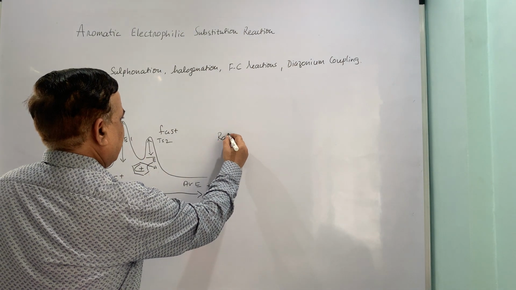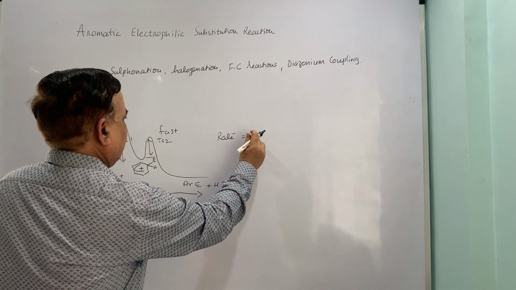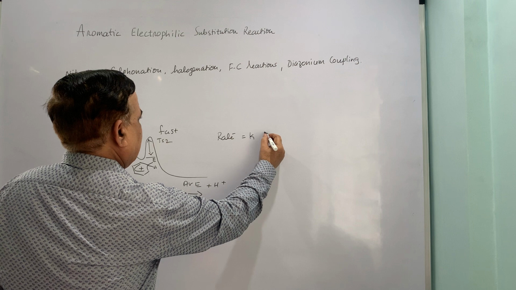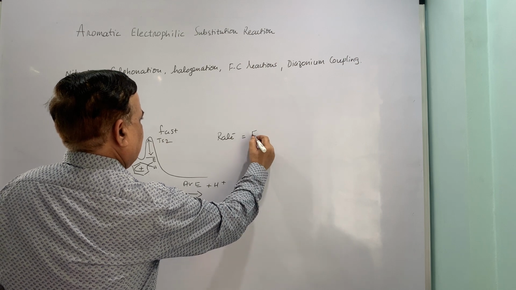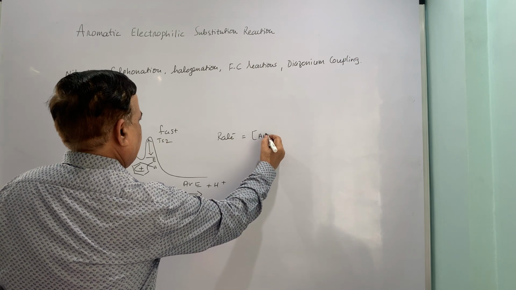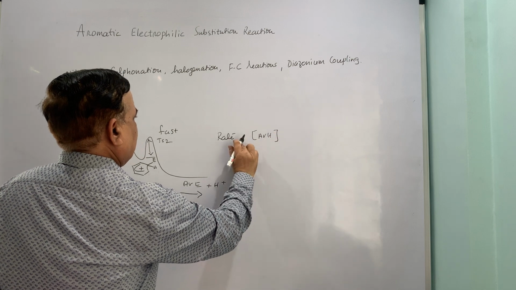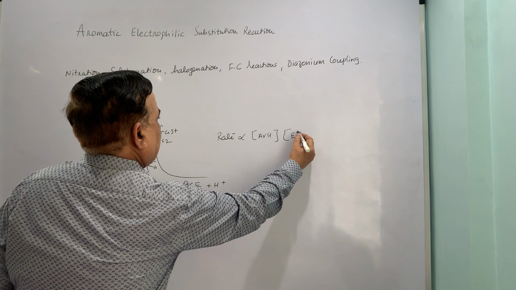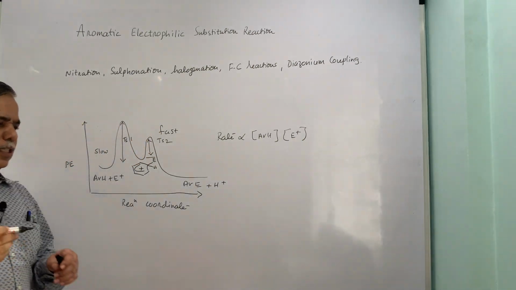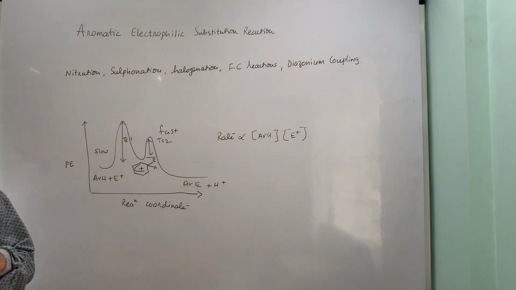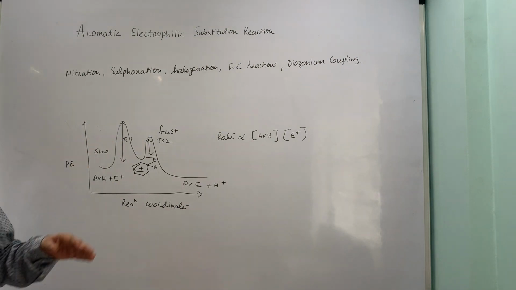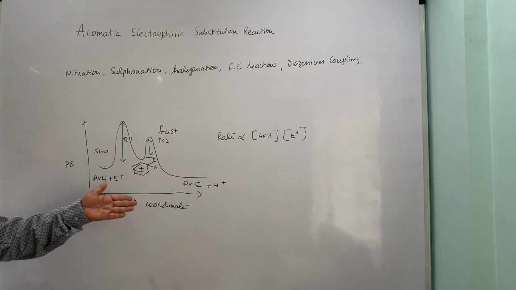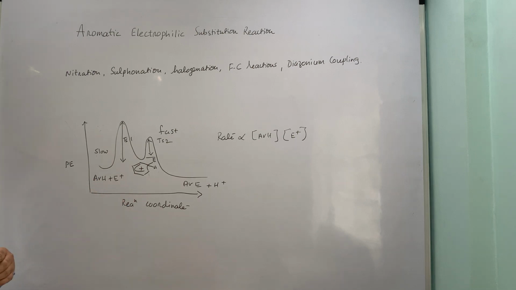So when you put the rate equation, rate is equal to k, that is constant, times concentration of ArH, or rate is proportional, we will put the sign here. Any change in the concentration of substrate or electrophile will obviously change the pattern of reaction or change the order of reaction or molecularity of the reaction.